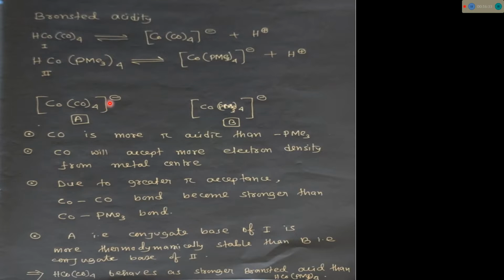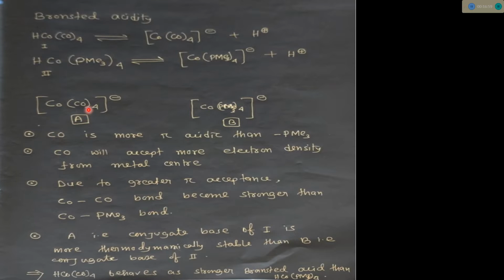In both complexes, there is one negative charge, so both are uninegative. Now we all know that the more pi acidic or pi accepting the ligand is, the more electron density it will attract from the metal center.